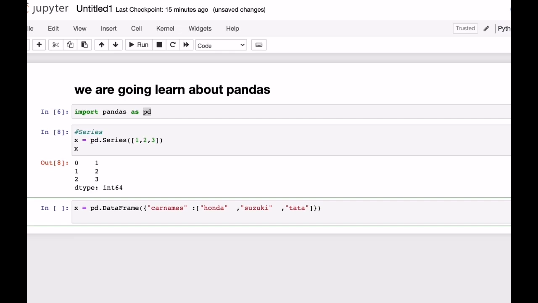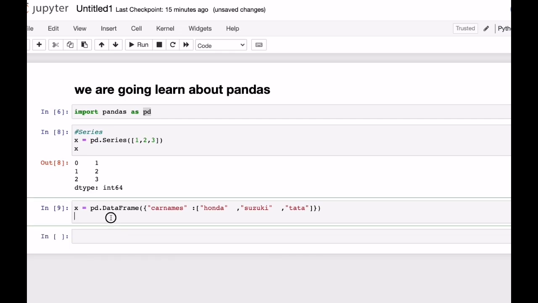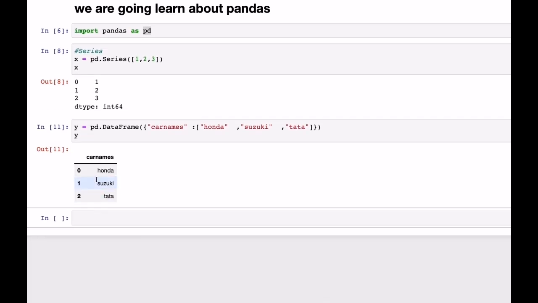Okay. Let's just print that. Let's just take the x here. Let's rename the variable y. So let's just take y out there. There you go, guys, having car names with 0, 1, 2, like that.